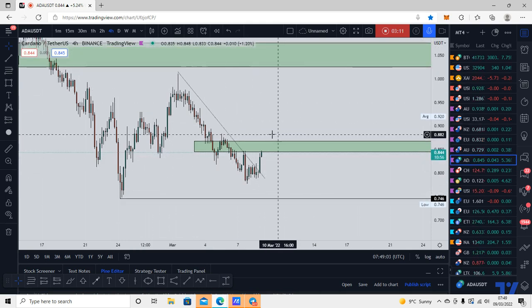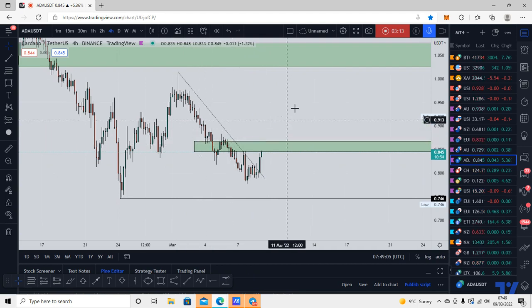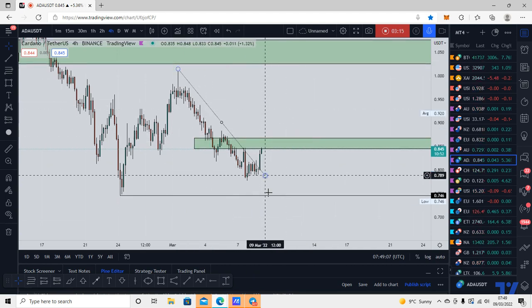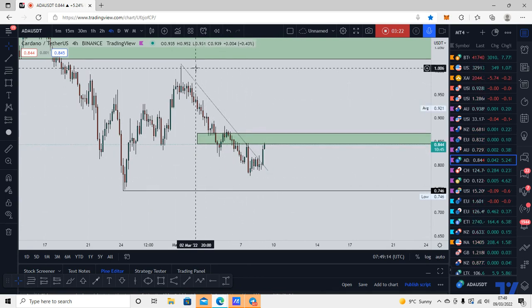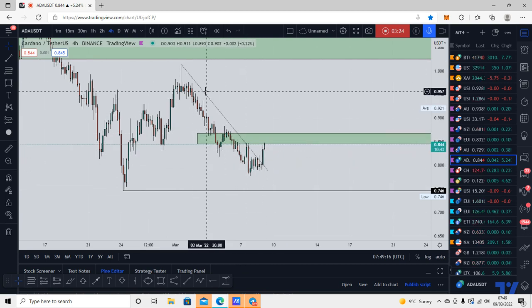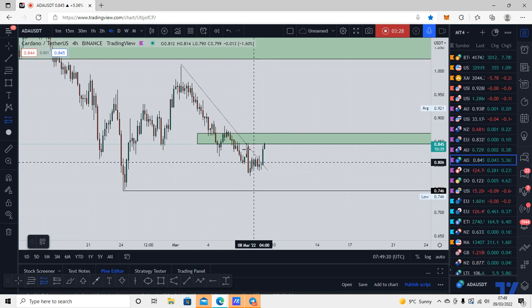They use lower time frame fake breakouts to manipulate traders into opening positions, and then there is their liquidity to hunt in the direction of the intended move. And that's exactly what I expect here. So on the 4-hour time frame, we have a breakout of this 4-hour descending trend line, and this move will induce buyers into the market.